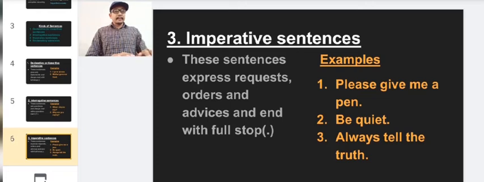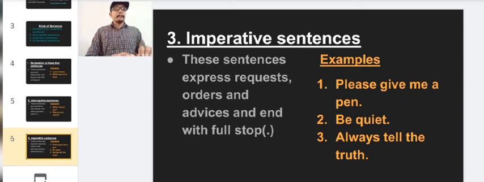Let us check the examples there. Please give me a pen. Actually, this is not a statement. This is not a declarative sentence. Please give me a pen. It is a request. We are requesting someone, please give me a pen. So this request comes under the category of imperative sentence.